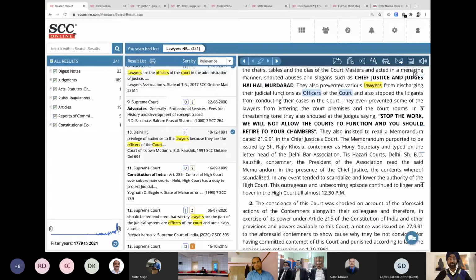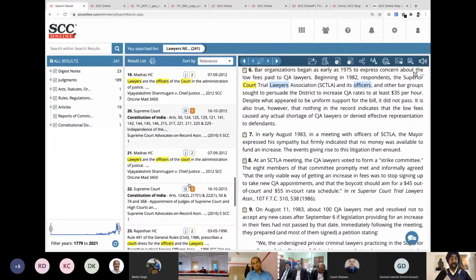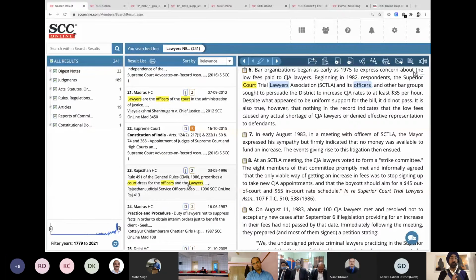Lawyers are part of the judicial system and are officers of the court and are a class apart in society. Saying the same thing, but in a different way. So my whole purpose of doing the search was to open up the horizons and get all the derivatives, all the possible ways this statement can be written.